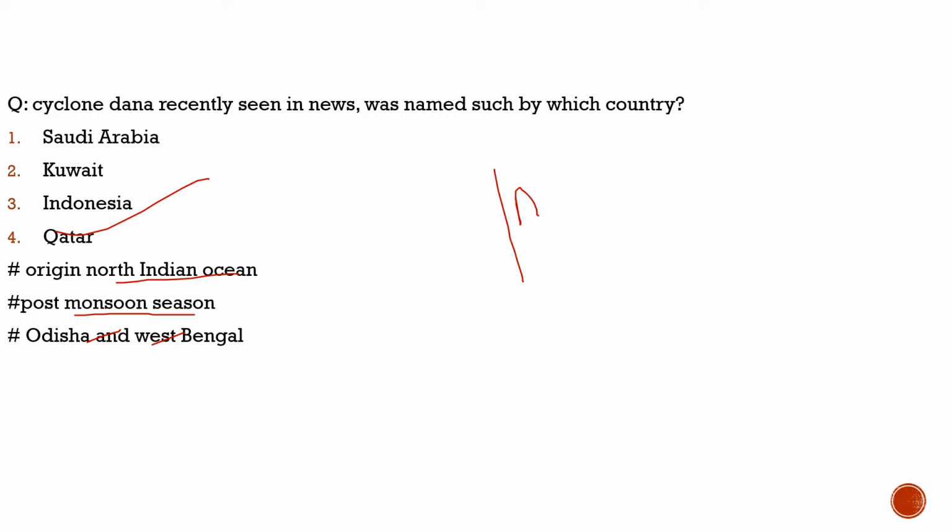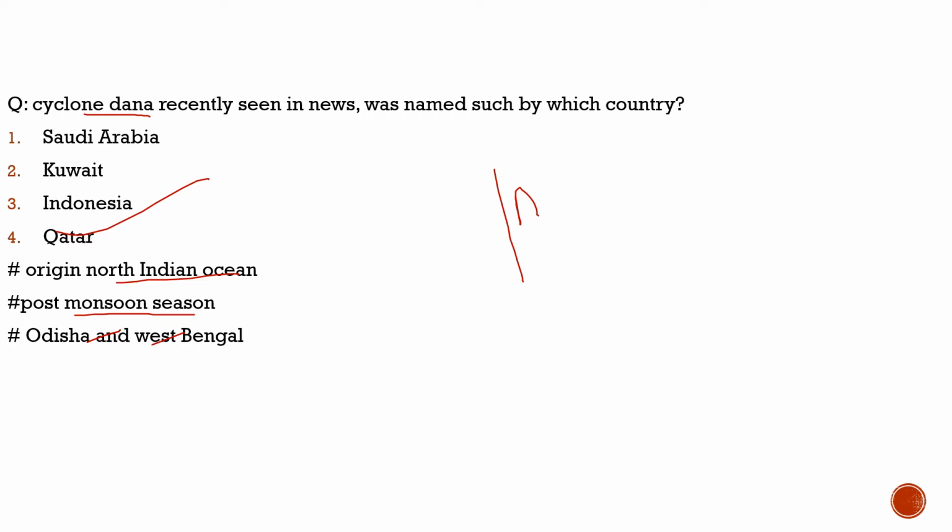But this cyclone which has hit recently, Cyclone Dana, has showed the weakness. It is the right time for the Odisha government to work on it, as the management of these multi-purpose shelters was exposed by Cyclone Dana. So it is prime time for Odisha to understand it and start working more on such multi-purpose shelters.